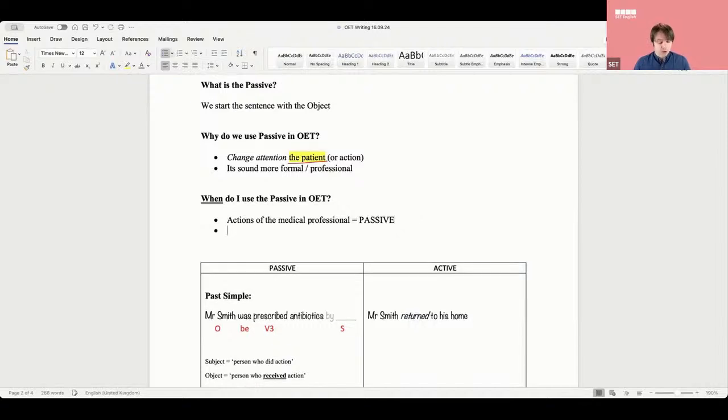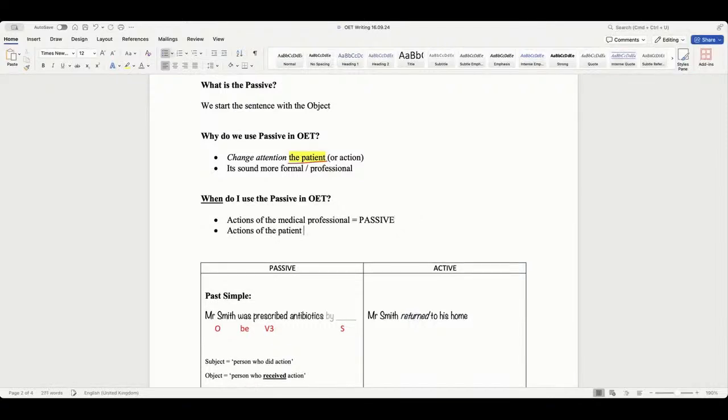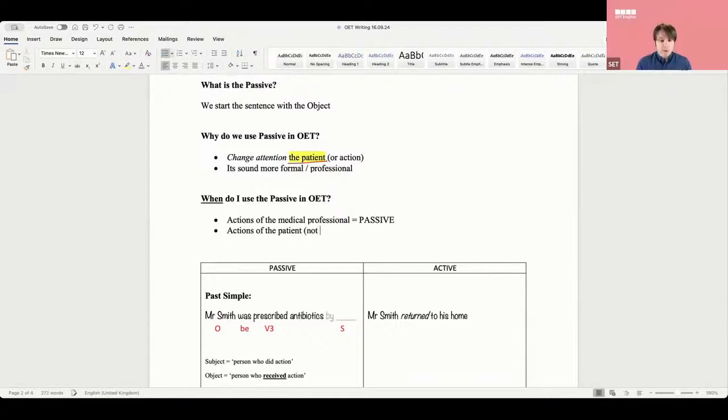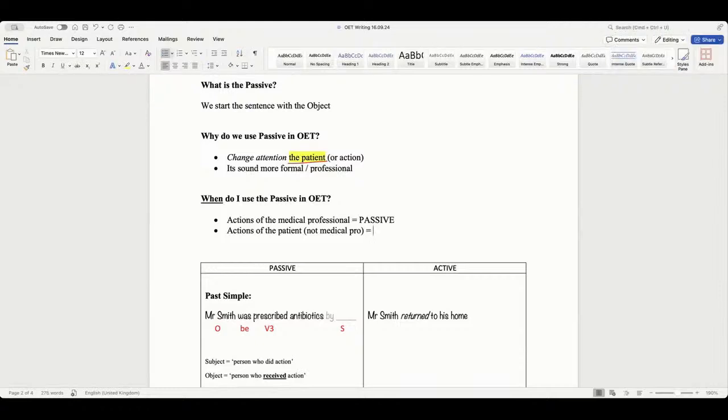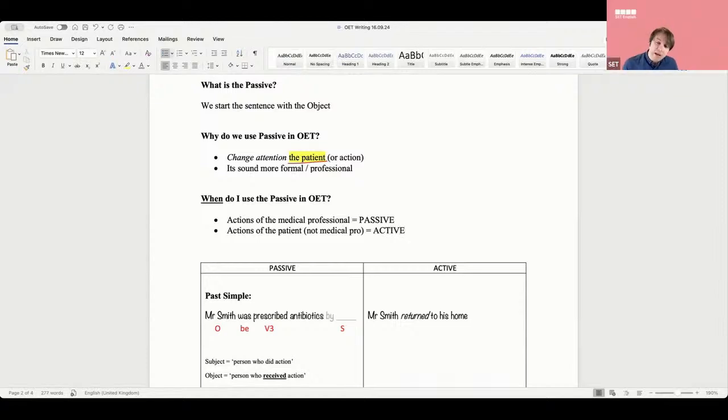The actions of the patient, not the medical professional, active or passive, guys? Active. Things that the patient does, we use the active. Things that we do, not me, I'm not a nurse, but things that nurses do, we use the passive. Does that make sense, guys?